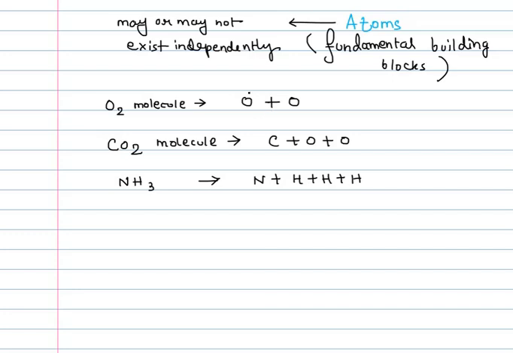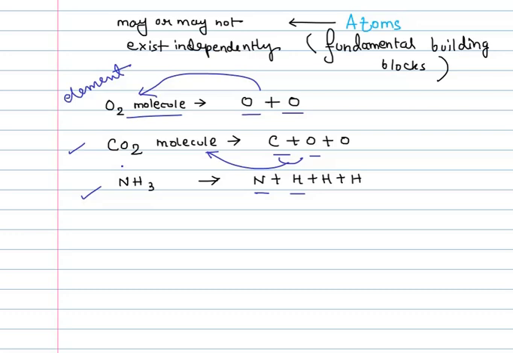If atoms of the same kind combine to give us a molecule, like in the case of oxygen, where both the atoms are of oxygen and they combine to give us the oxygen molecule, these are the cases when we say that this is atoms combining to form molecules of an element. And if the atoms are of different kinds, like in this example or this example, here we have atoms of two kinds, one of carbon, one of oxygen. When atoms of different kinds combine to give a molecule, we say they are forming the molecule of a compound. So I hope up to this it's clear to you.